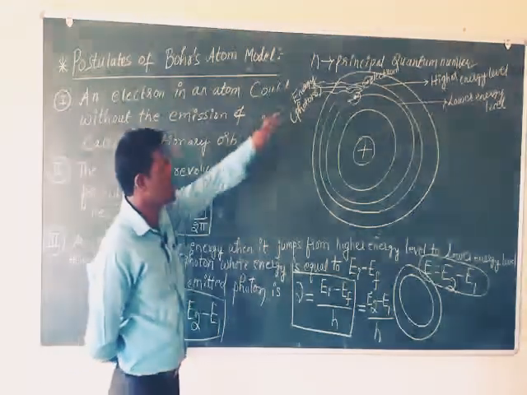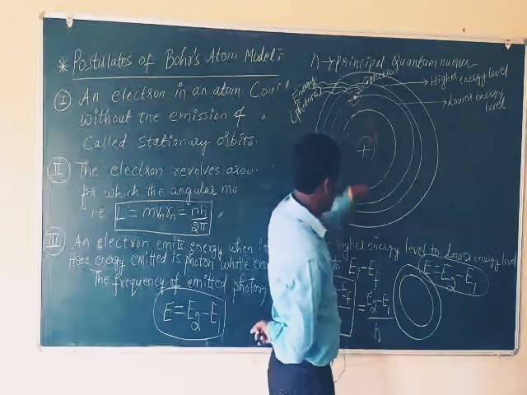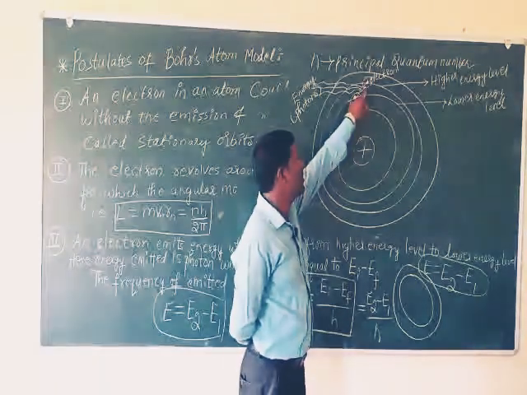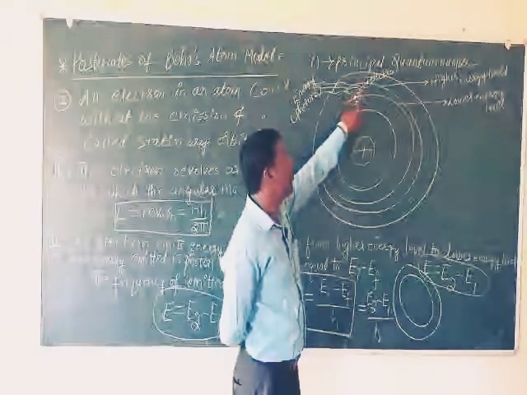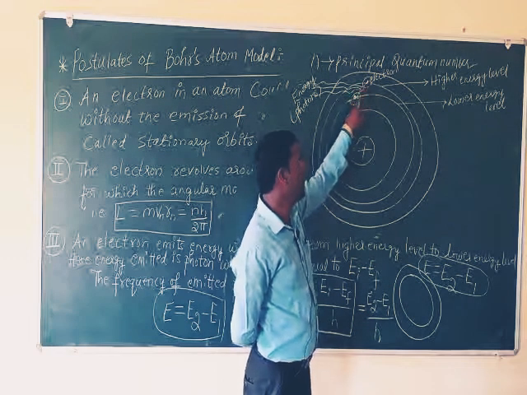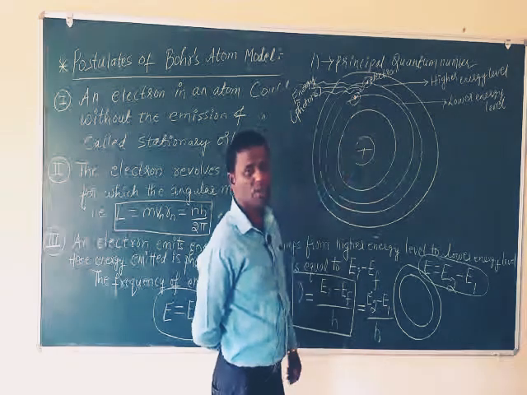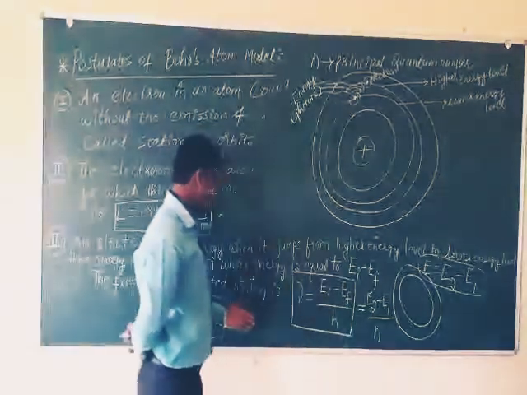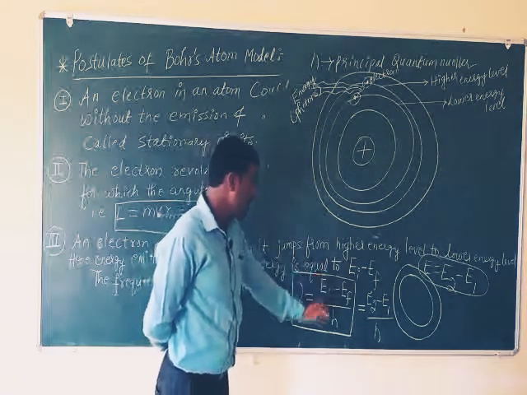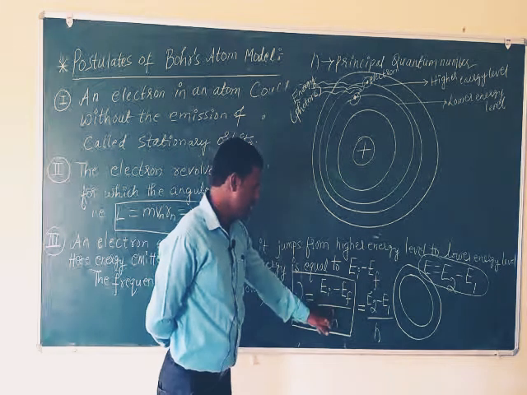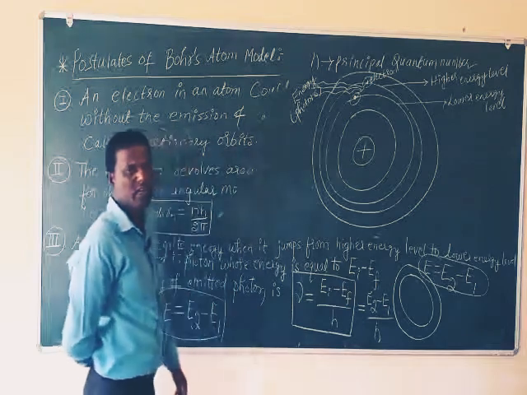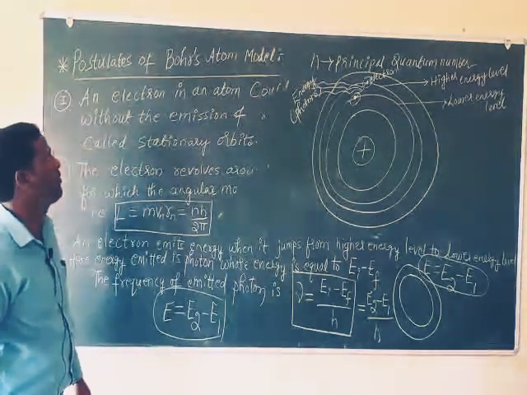Here EI is the higher orbit energy, energy of the initial orbit, and EF is the energy of the final orbit. Where is the electron present? From where is it jumping? Higher orbit to lower orbit. So EI stands for E2, the higher energy level, and EF stands for E1. The energy is E2 minus E1. And frequency is nu equals EI minus EF by h, where h is Planck's constant. So E2 minus E1 by h. These are the three important postulates of Bohr atom model.